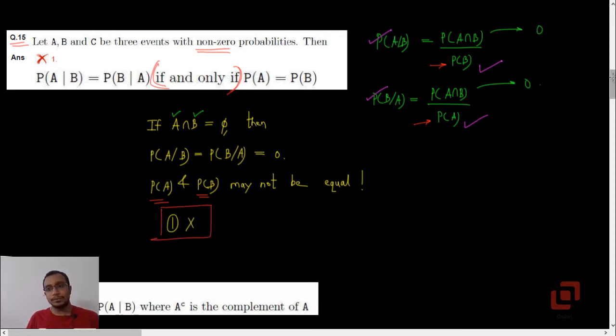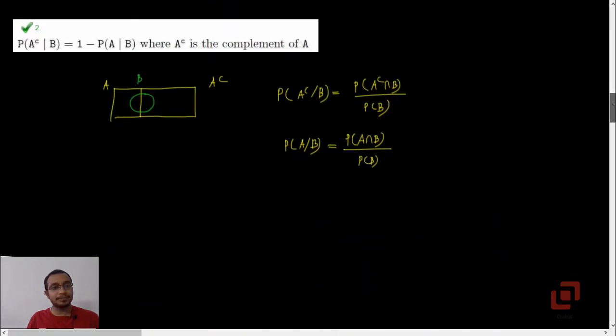Let us go to the second option, in which we are given probability of A complement given B equal to 1 minus probability of A given B, where A complement is the complement of A. Alright, we will solve this problem. We will deal with this option by Venn diagram.